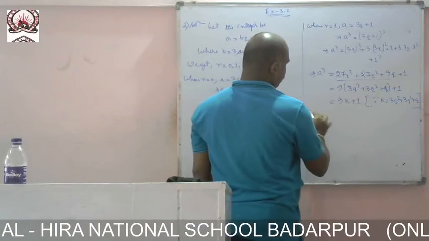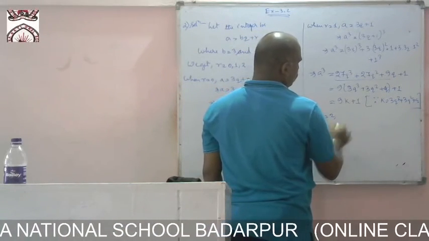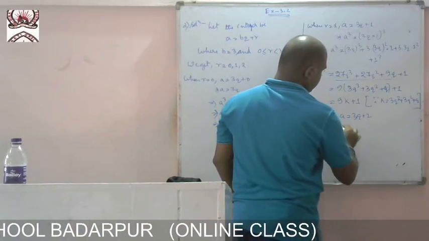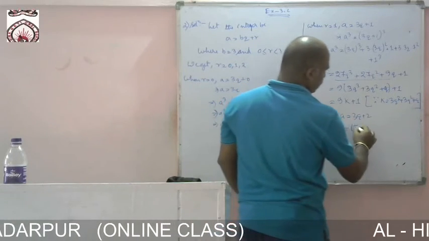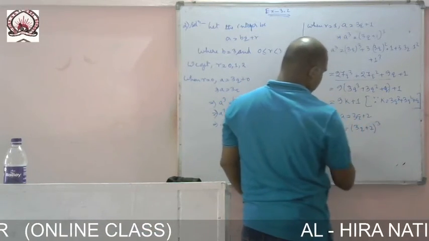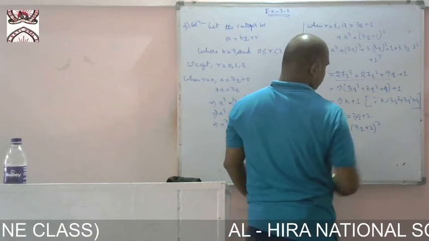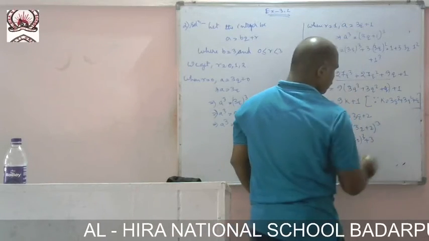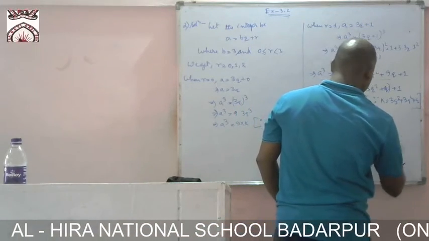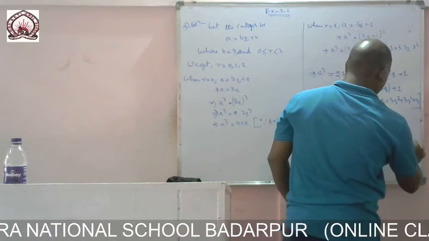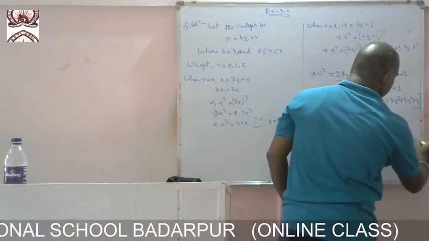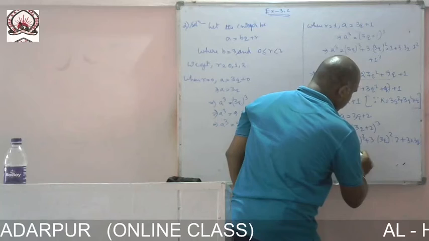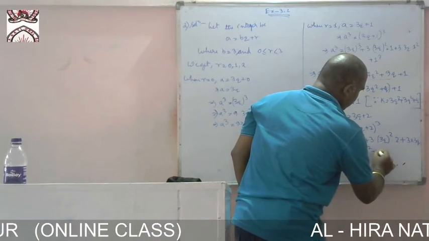Again, for r equals 2, then a equals 3q plus 2, which implies a cube, we have to cube both sides, so (3q plus 2) whole cube. So a cube equals (3q) cube plus 3 into (3q) square into 2 plus 3 into 3q into 2 square plus 2 cube.